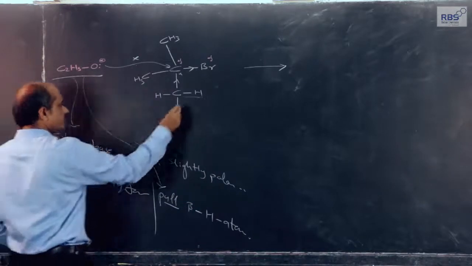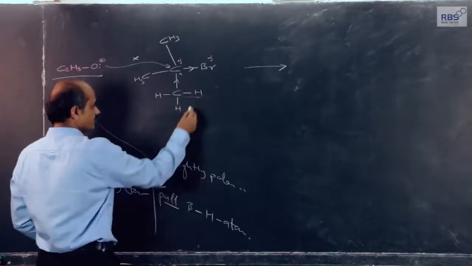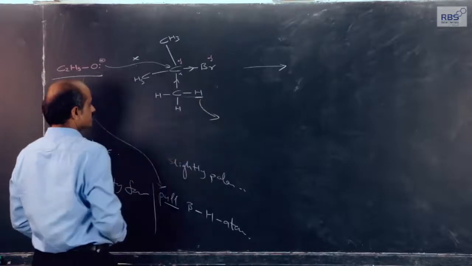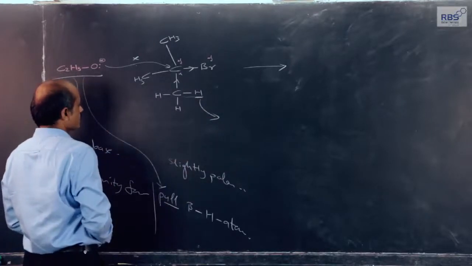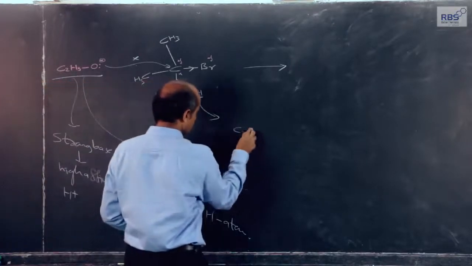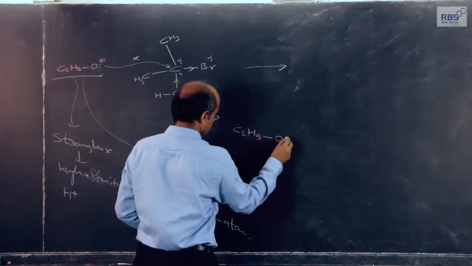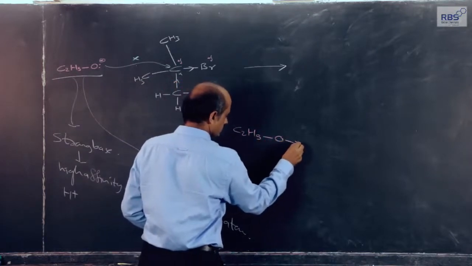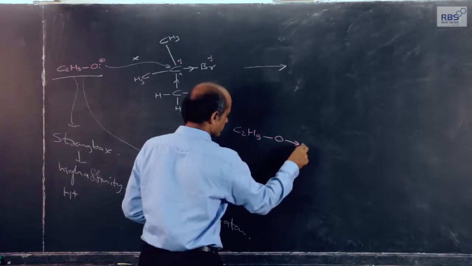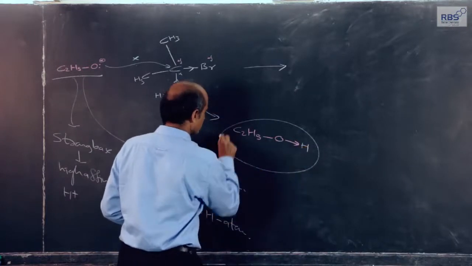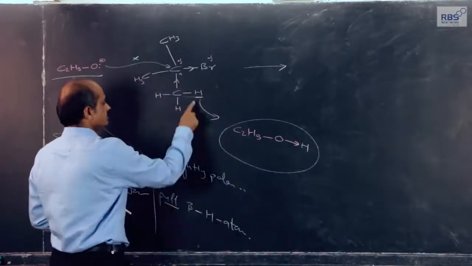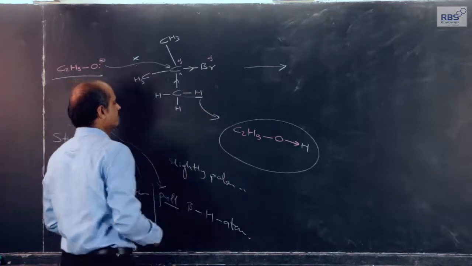So, the alkoxide will pull this hydrogen in the form of H plus ions and will develop the electron pair on oxygen, and hydrogen comes out in the form of H plus ions, giving rise to alcohol. When this hydrogen comes out as H plus ions and reacts with the alkoxide, it gives ethyl alcohol.